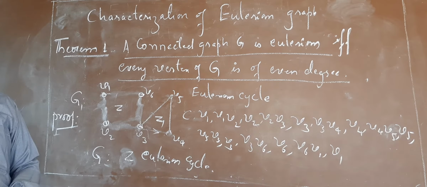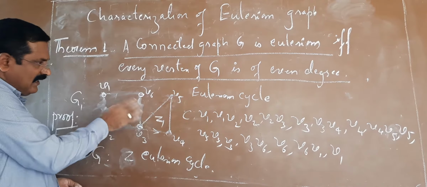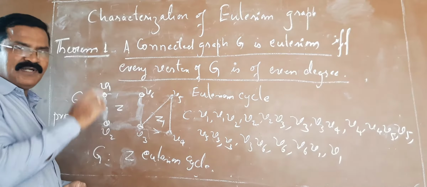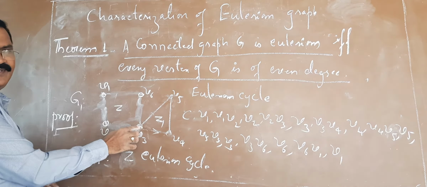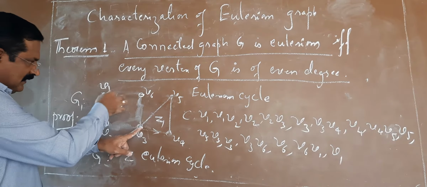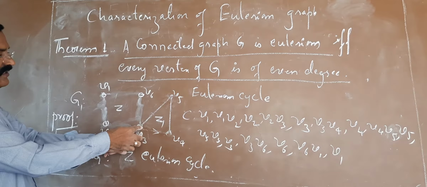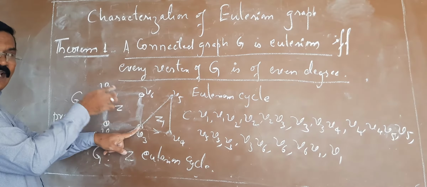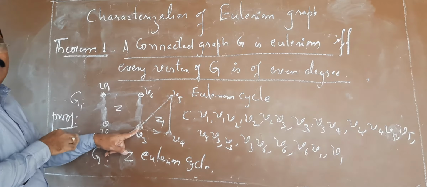Okay, Z1. Then this cycle Z1 and the previous cycle Z are connected with a common vertex. What is that common vertex? That common vertex is here V3. It implies this cycle together with the cycle Z1 forms a closed trail. It implies that graph contains an Eulerian cycle. Definitely that graph would be an Eulerian graph.